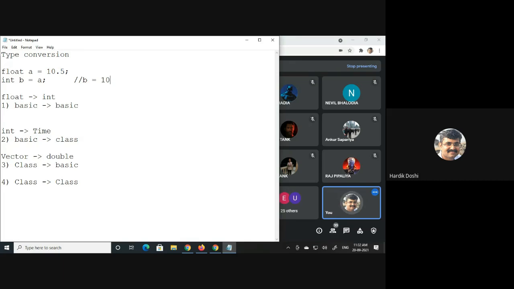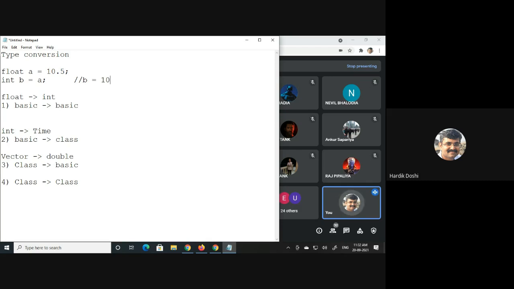So for that case, we need to tell the compiler that whenever we are doing this type of conversion, this operation is performed. Just as integer was appended to float and float was truncated to integer, similarly for integer to time type we need to tell what to do. We need to write it into the logic. Fine, everyone.